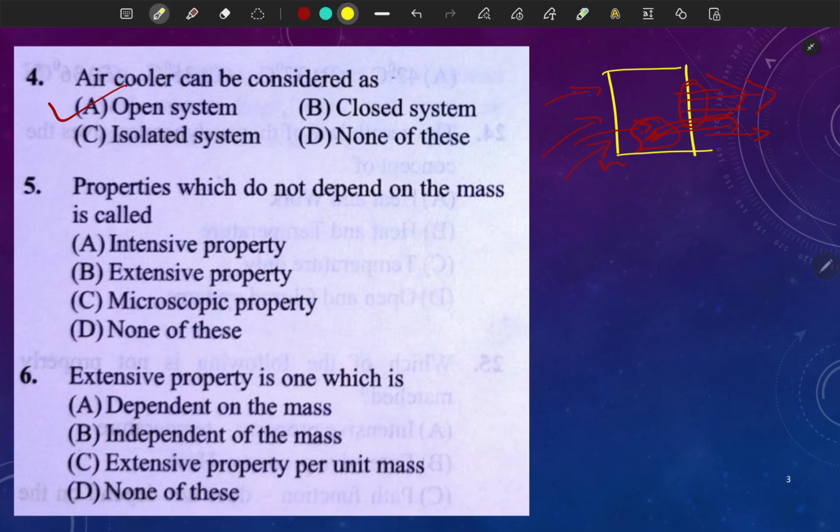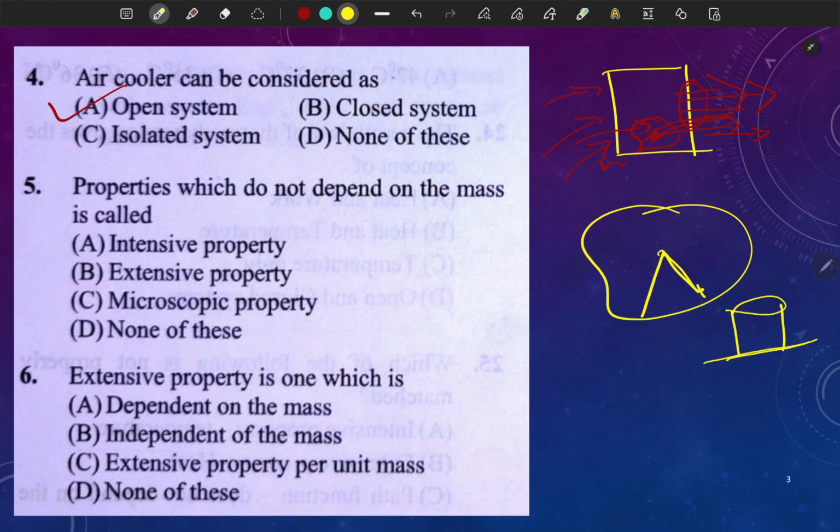Let's check. Properties which do not depend on the mass are called, so we have discussed in the class that some property, we have taken the example of pizza, right? And we have taken the example of tea. If I boil tea in a kettle and give it to 5 people in cups, the temperature of tea in each cup will be the same as the temperature of the kettle. So temperature does not depend on the mass of the system, right?